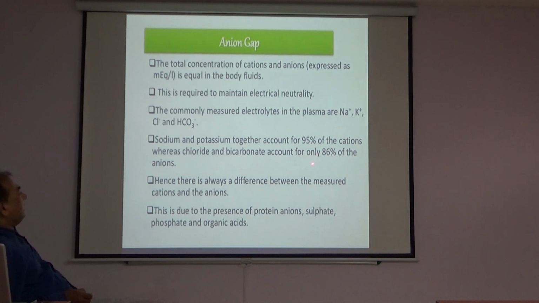So the measured anions are much fewer than the cations, since 86% is lesser than 95%. Hence there is always a difference between the measured cations and the anions. This is due to the presence of protein anions, sulfate, phosphate and organic acids.